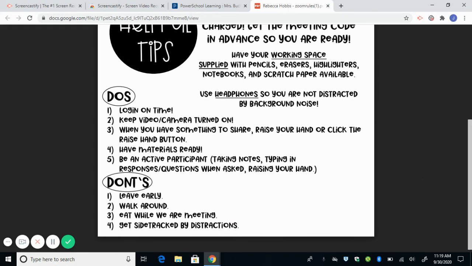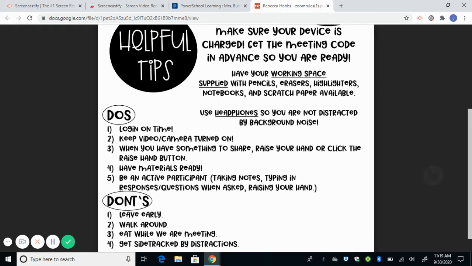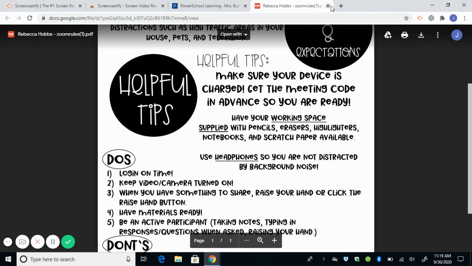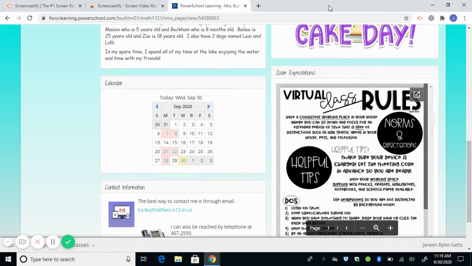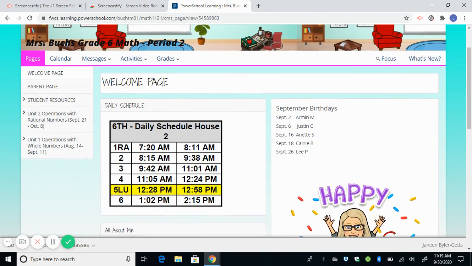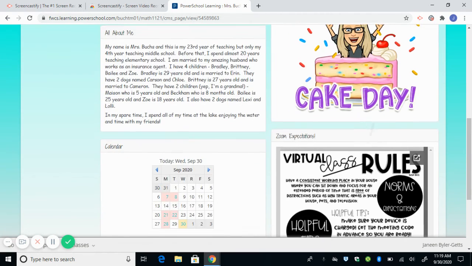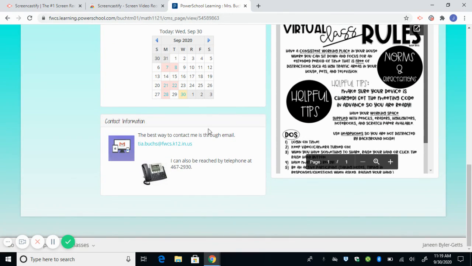So also just finding a good spot for them to work is a great idea so that they don't get sidetracked or distracted. Also making sure they have their math notebook right next to them and a pencil so they're ready to start the day. So this is pretty much a summary of everything you're going to see on there. Again, I want to point out the best way to contact me is through this email right here. Next up, you're going to watch a video about how to access Big Ideas, Khan Academy, and Agile Mind.